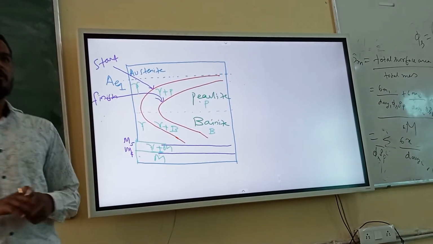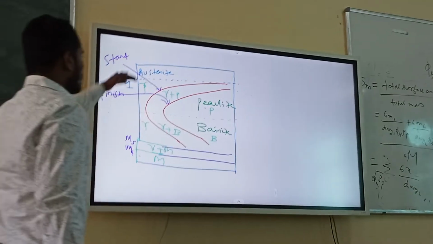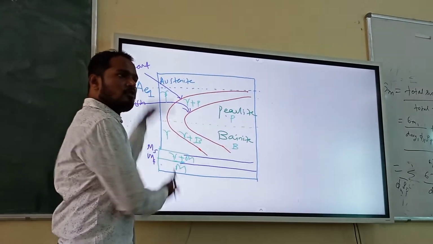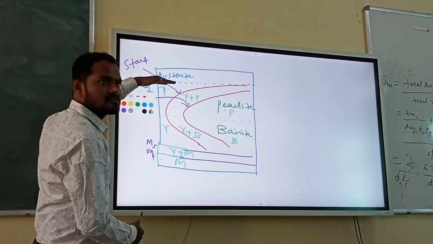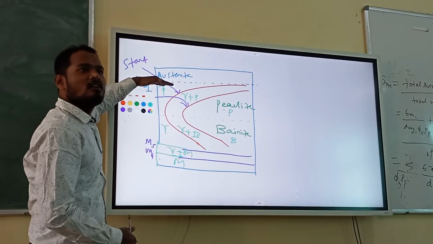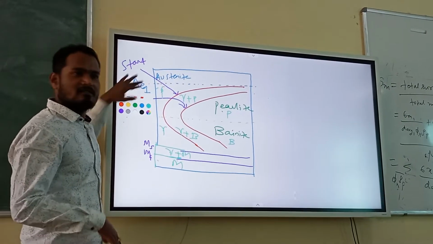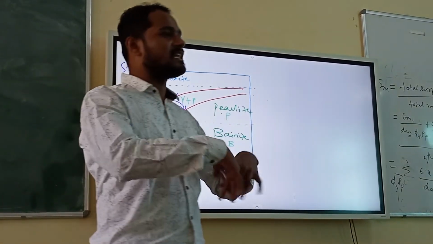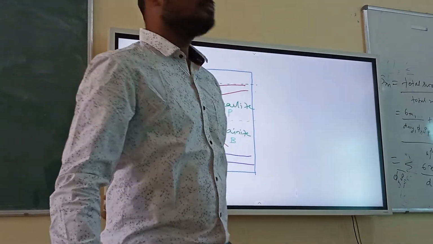Okay, you people are getting the point? And you can see the microstructure also. If you go down and down, driving force will be more and more, because this is the main temperature. Below this transformation starts. Why below this transformation starts? Because austenite becomes unstable. You are getting my point? How is transformation happening? Because some phase is getting unstable, so it will transform into some stable phase. Okay?